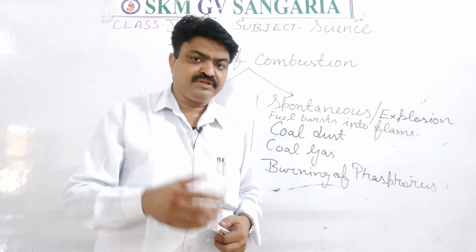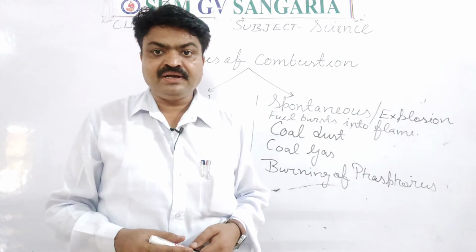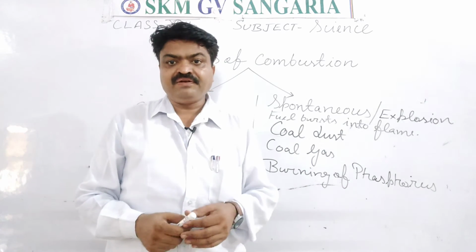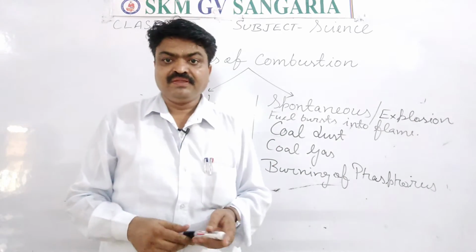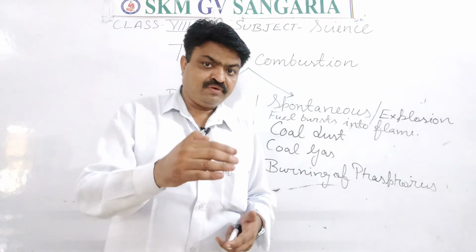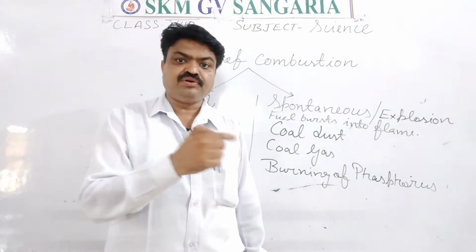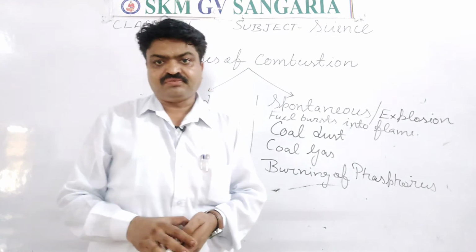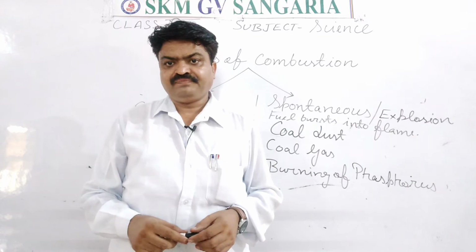Examples of explosion are crackers, student, or the burning of phosphorus. When we burn phosphorus, student, the phosphorus explodes, because a large amount of gas is produced in that reaction, and that process is known as explosion.